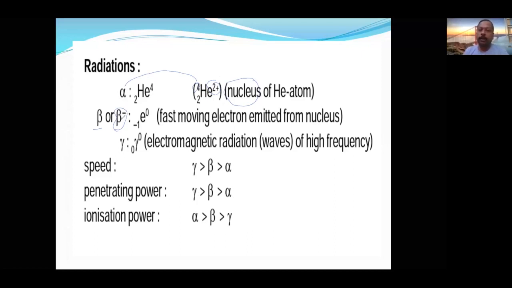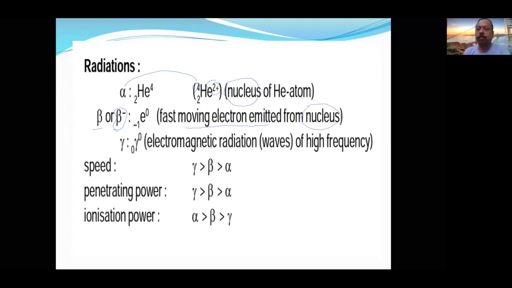Just as the alpha particle is equivalent to the nucleus of helium, the beta particle is equivalent to a fast moving electron. Here there is a contradictory word: a fast moving electron from the nucleus.